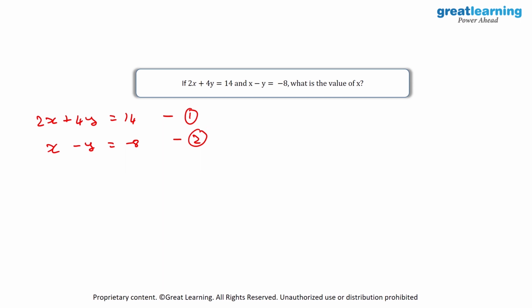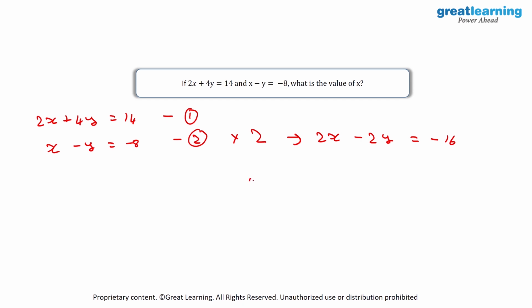Now, to either subtract or add, we need the coefficient of either of these two variables to be equal. So what I'll do is multiply equation 2 by 2. When I do that, equation 2 becomes 2x minus 2y is equal to minus 16. Now as you see, the coefficient of x is the same in both of the equations. That is why I can subtract equation 1 from equation 2.